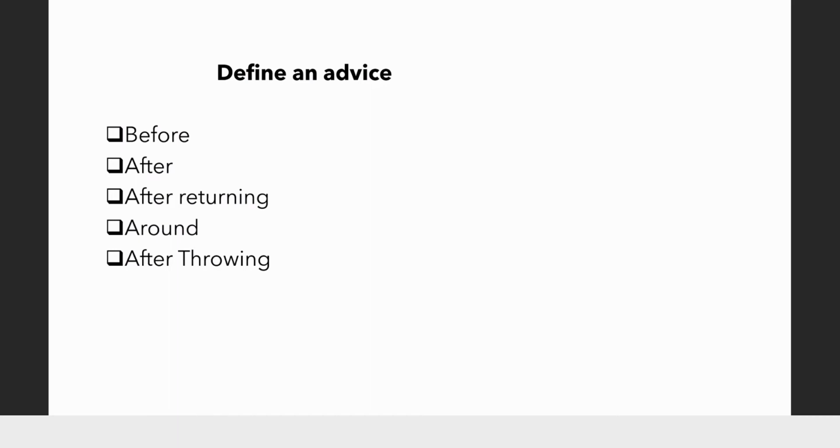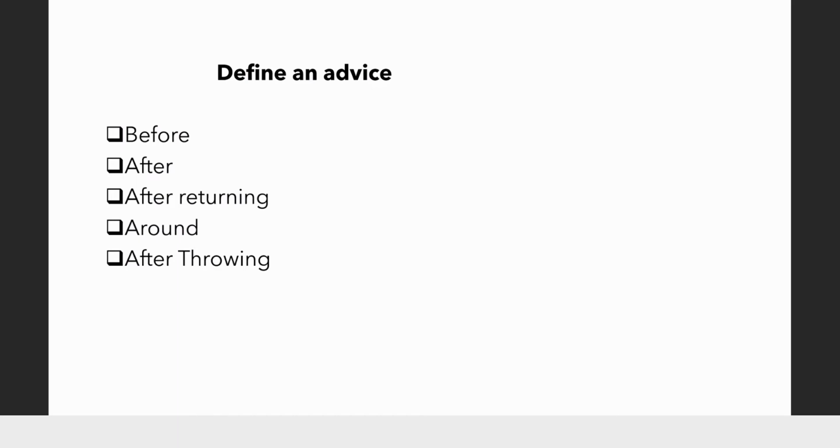If I want something to be confirmed after the method execution is completed, then I will use the after advice. This will be executed after the target object method is completed. The third one is after returning. There is a bit of difference between after and after returning. For example, suppose I have a service class, say EmployeeService, where I have a method called addEmployee.